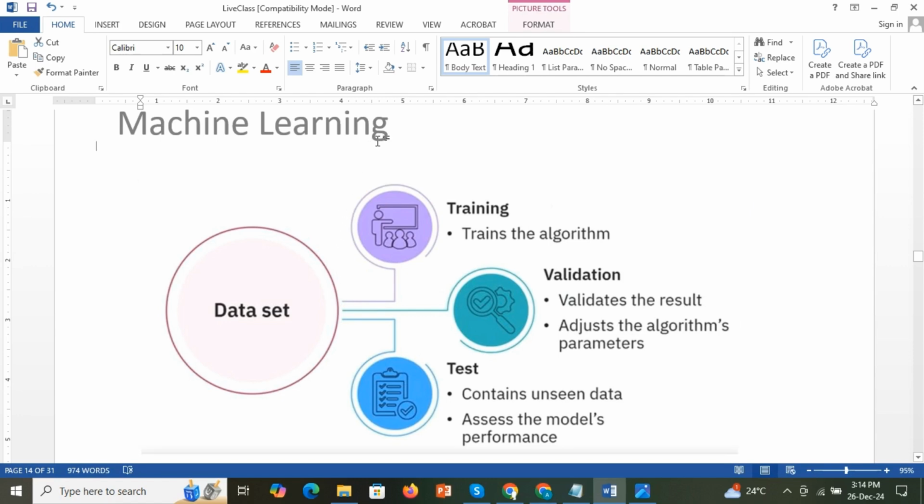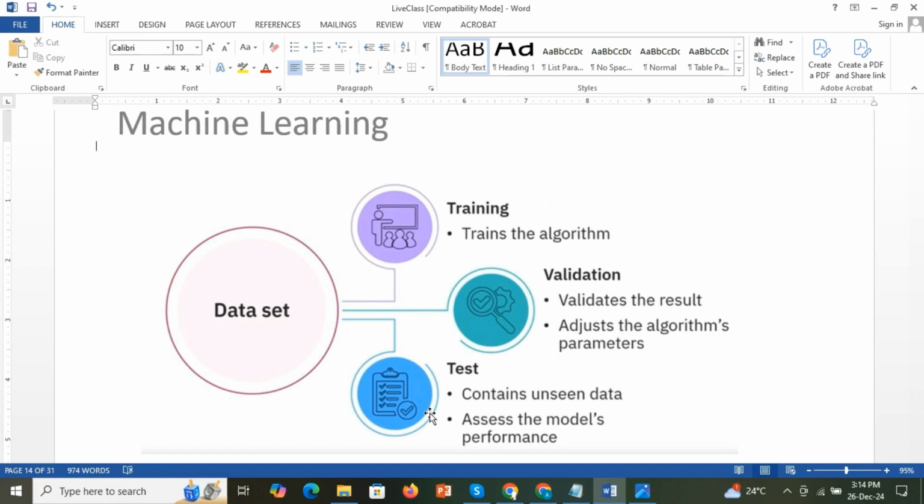Here you can see this is the data set, and it will be divided into three sections. One is for training the algorithm or model. Another set is for validating the result. We have to check or validate the result and adjust the algorithm parameters. Then the other set is for testing the model's performance.